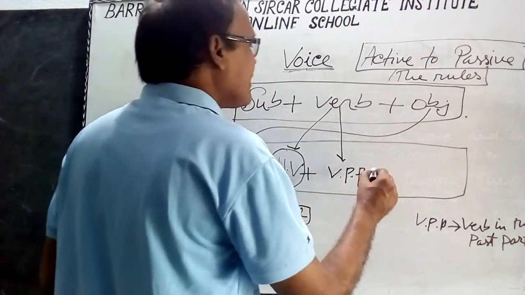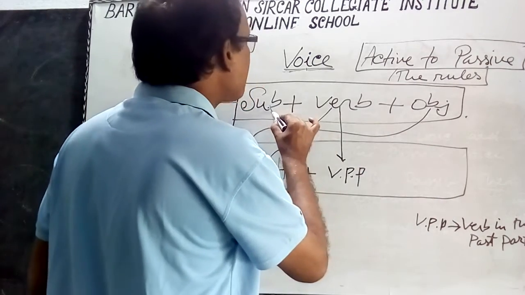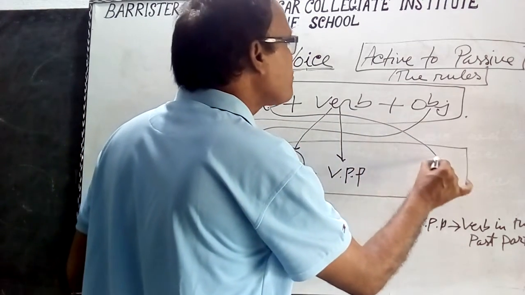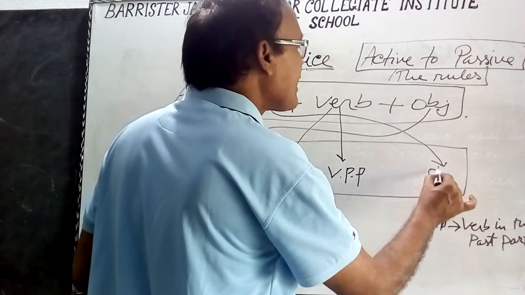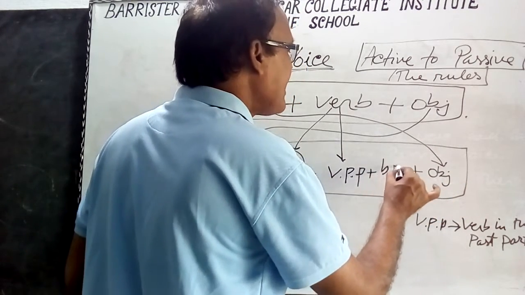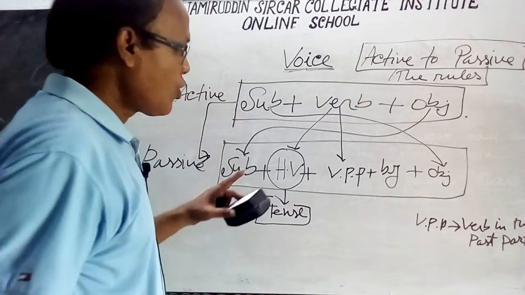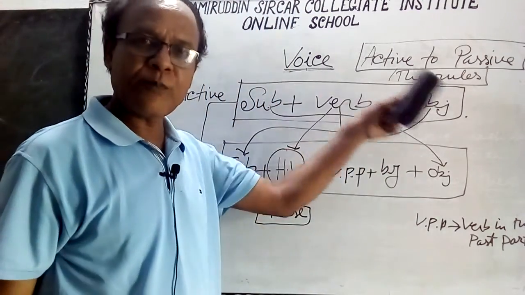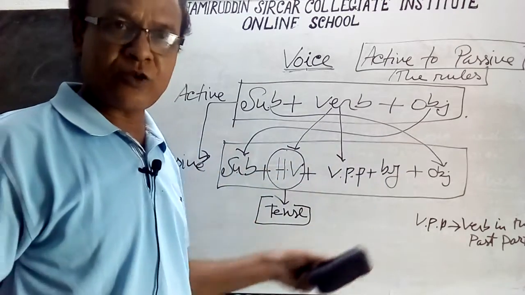Then the subject of the active voice will be the object, and before it there will be by. So this is the general structure from active to passive.